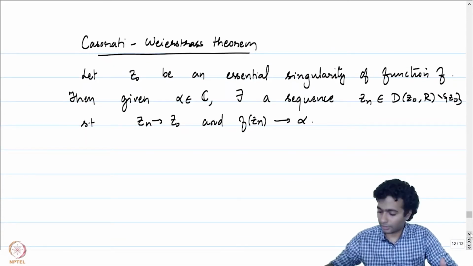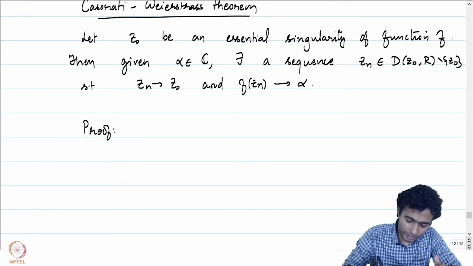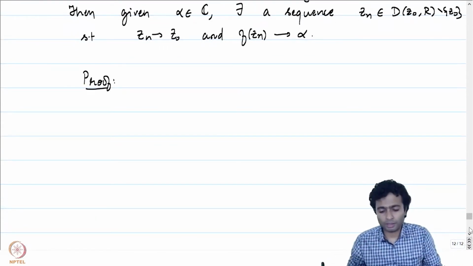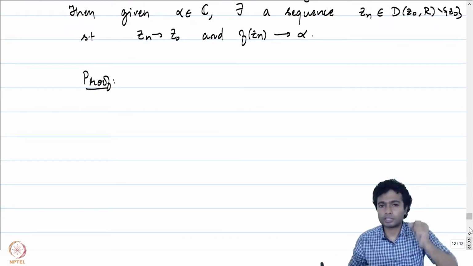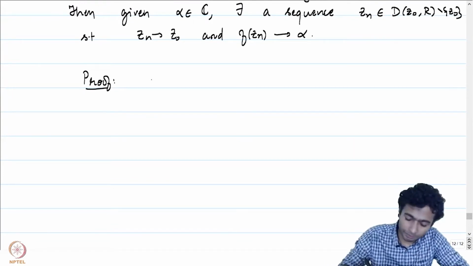Let us give a proof of the Casorati Weierstrass theorem. The proof is going to be by contradiction. Suppose we have a complex number alpha which does not satisfy the conclusion of the Casorati Weierstrass theorem.